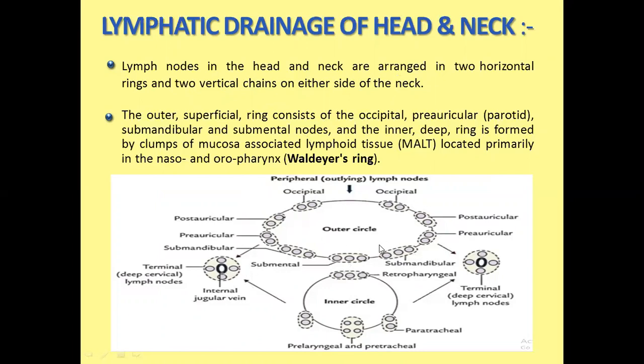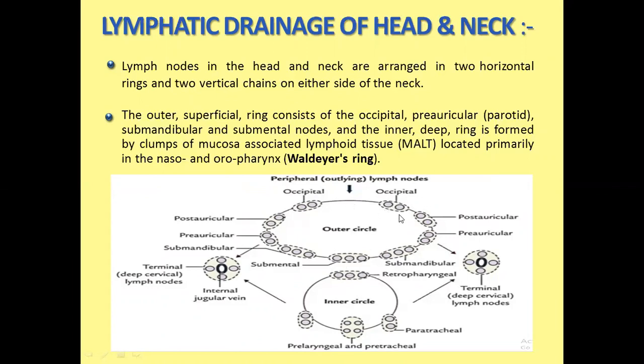So we will discuss the two horizontal rings. You can see this is the outer circle and this one is the inner circle. The outer circle is known as the superficial ring and the inner circle is known as the deep ring. The outer circle consists of these lymph nodes, posterior to anterior. It extends from the occiput to the chin anteriorly.